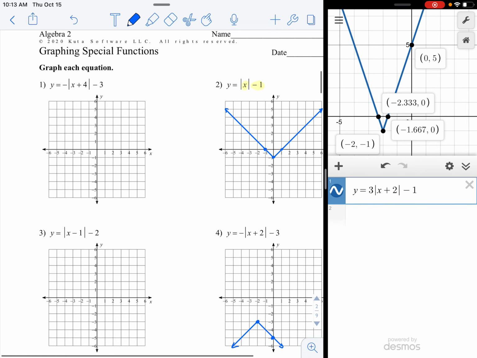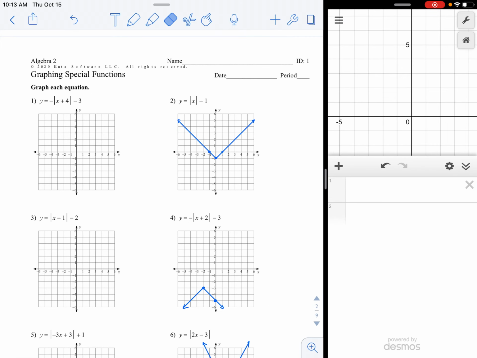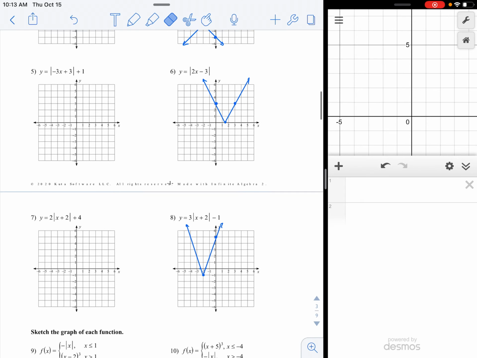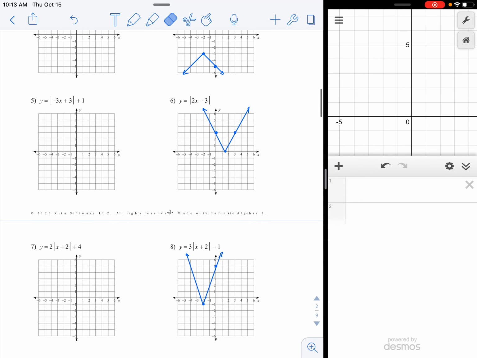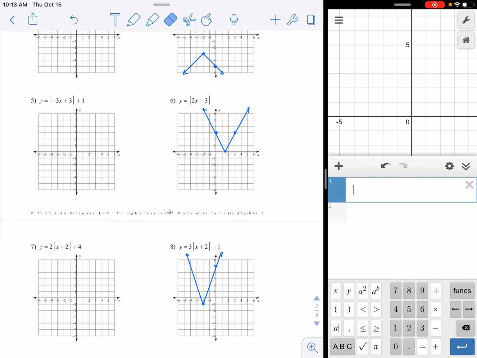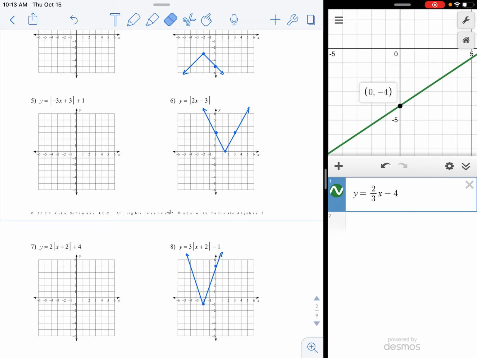I really think you will find them go fairly quick and easy once you learn how to use the Desmos calculator. And it's good practice to do there. And any other graphing assignment we have done, you could have been using this. So if you had y equals 2/3 x minus 4, it'll graph linear equations. You can still graph them by hand, but Desmos does everything.